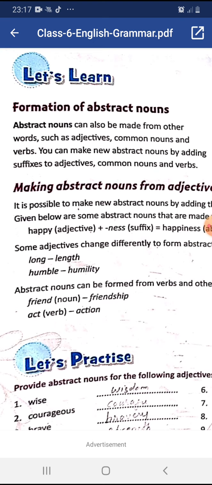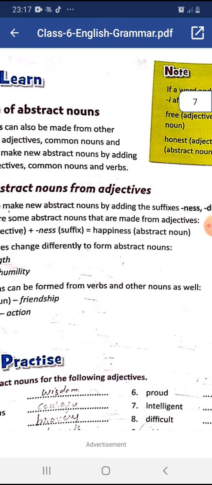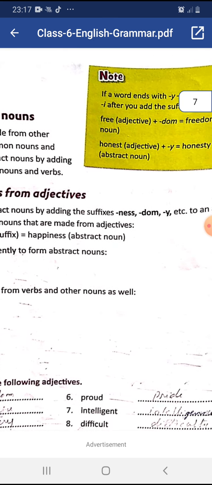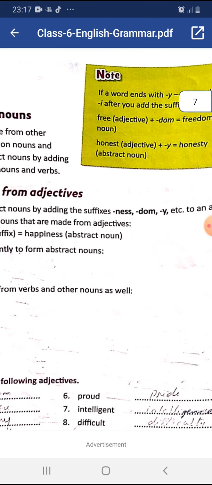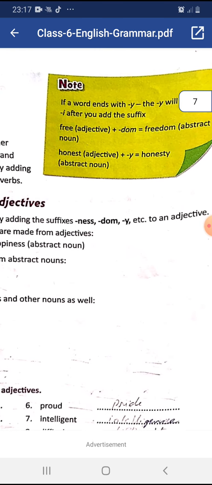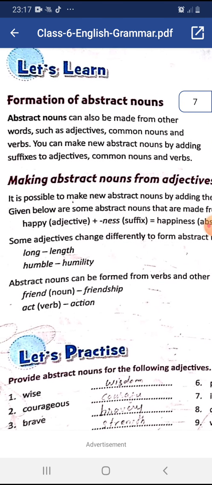Let us study making abstract nouns from adjectives. It is possible to make new abstract nouns by adding the suffixes ness, dom, y, tion, hood, etc. to an adjective.